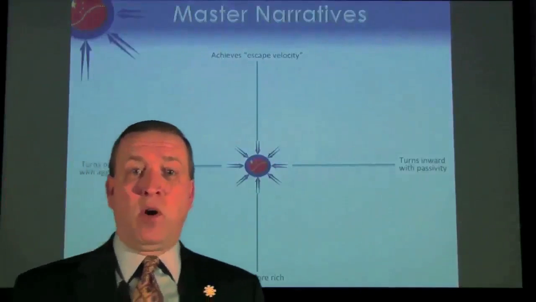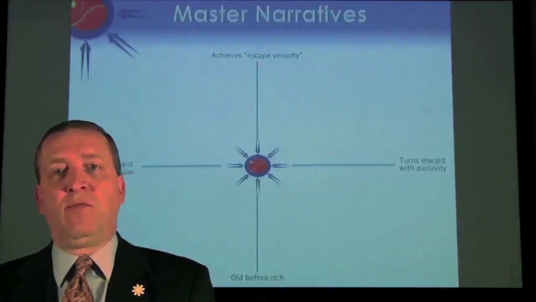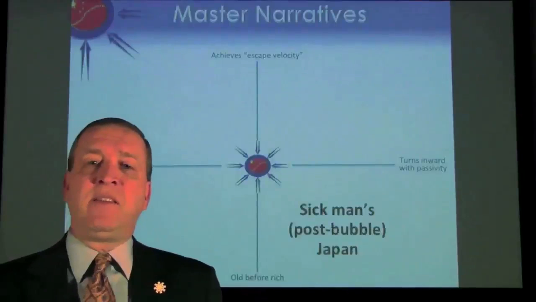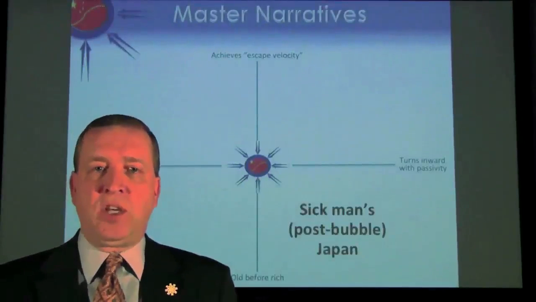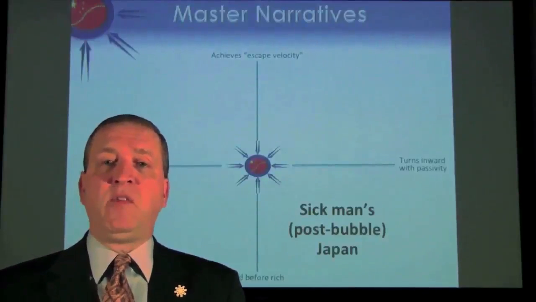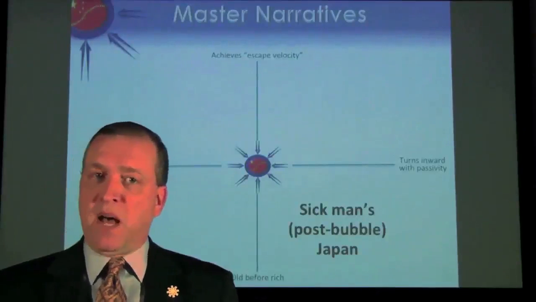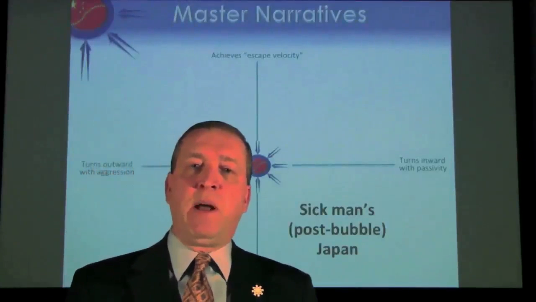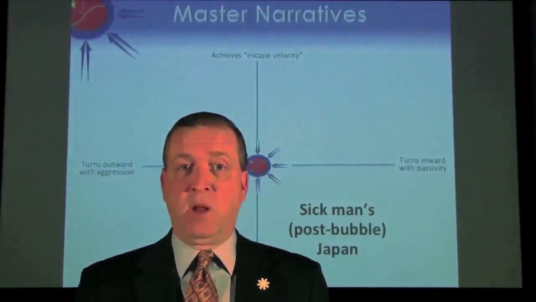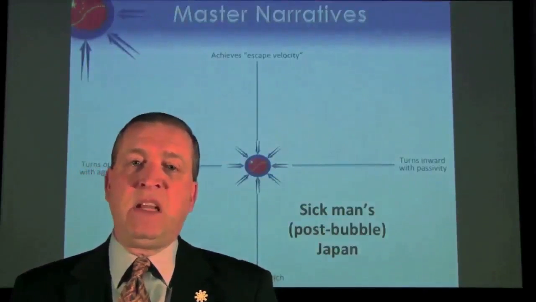Now let's name the 4 quadrants. If China gets old before it turns rich and turns inward with passivity, that one we're describing as sick man of Asia. Sick man comparing to post-bubble Japan in the 1990s and 2000s. So a modern replication of the problems that Japan has experienced since it hit its own demographic wall and was unable to shift into high-income growth as effectively as it sought to.